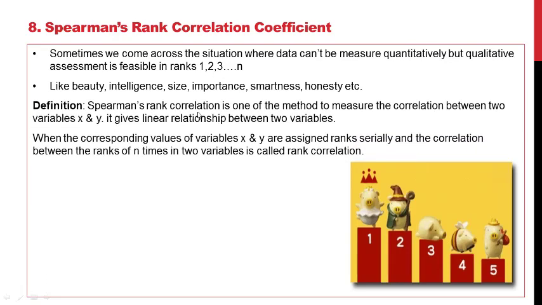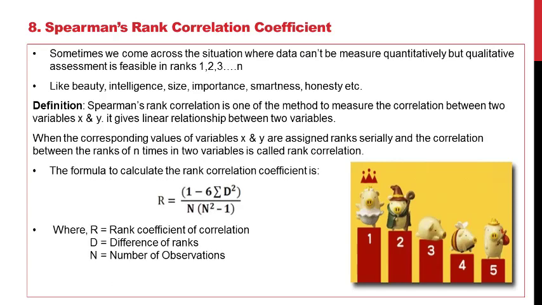Definition: Spearman rank correlation is one of the methods to measure a correlation between two variables x and y. It gives a linear relationship between two variables. When corresponding values of variables x and y are assigned ranks serially, the correlation between the ranks of n items in the two variables is called rank correlation.